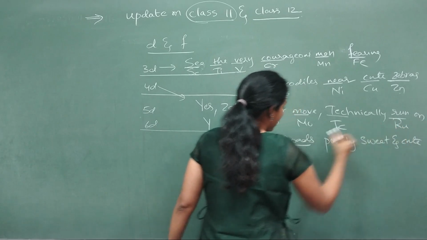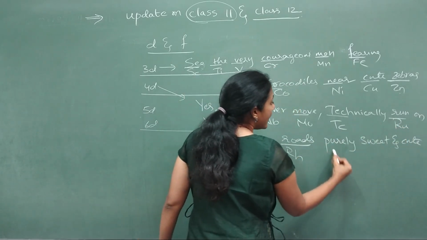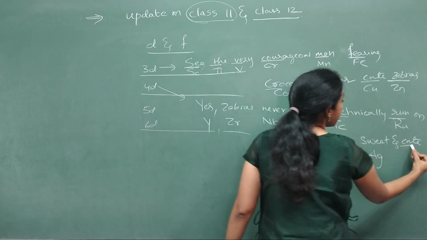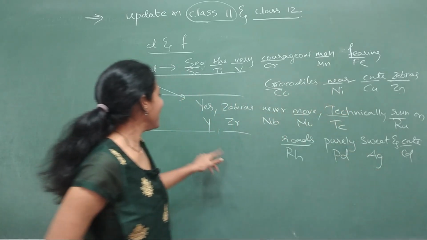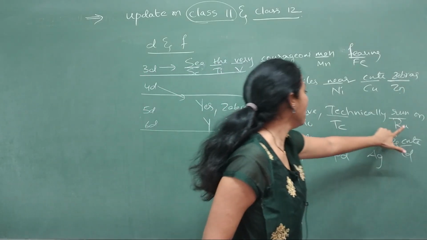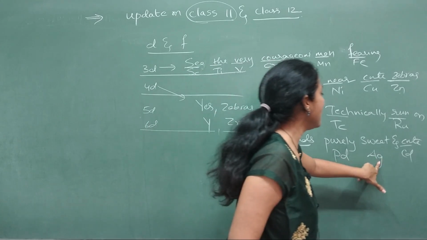Okay, this is ruthenium and this is rhodium. Okay, and this is palladium. Okay, and this is silver and this is C means cadmium. So look over here: yttrium, zirconium, niobium, molybdenum, technetium, ruthenium, rhodium, palladium, silver, cadmium.